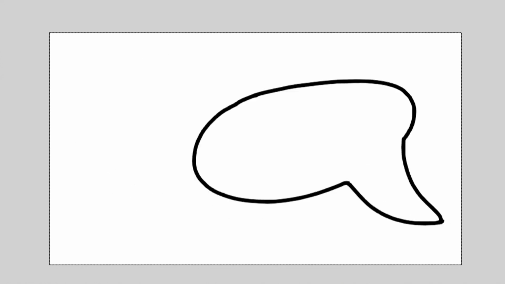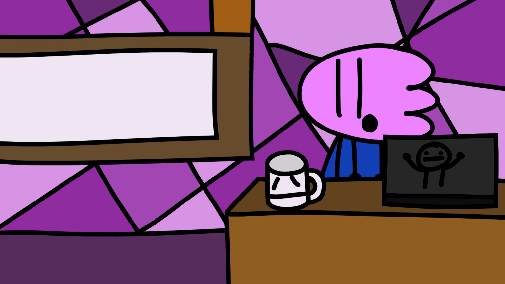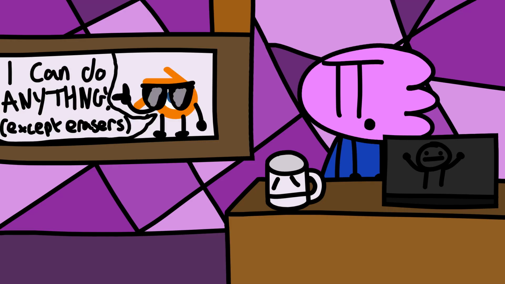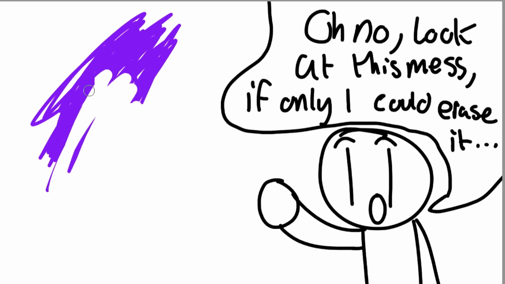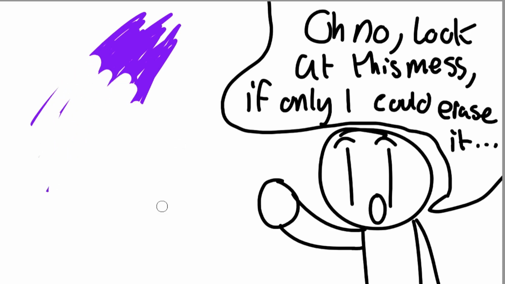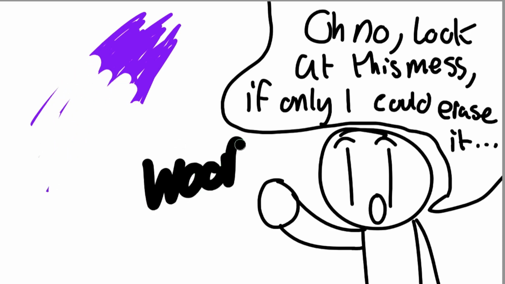I'm also working on animations as well. I made some animations for a thinking and talking bubble in Blender, and I think they look good. However, there is a problem with Blender. That being that the erasing system sucks. And this is how it works in basically any other program that allows you to animate. You put your eraser onto the part you want to erase, press the left mouse button, and move your mouse, and voila, it's gone. Straightforward, right?